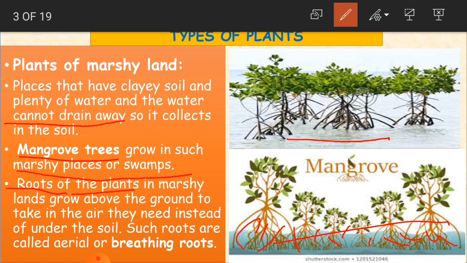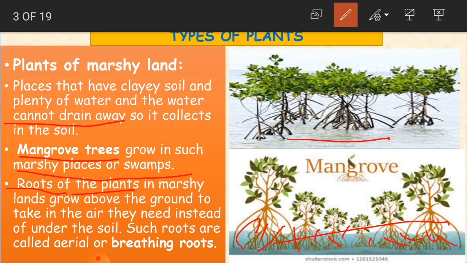We already learned that plants need sunlight to grow. Plants need water. Plants need air, water and sunlight to grow. Already water is there. Sunlight also is there. And now what they want is the air.